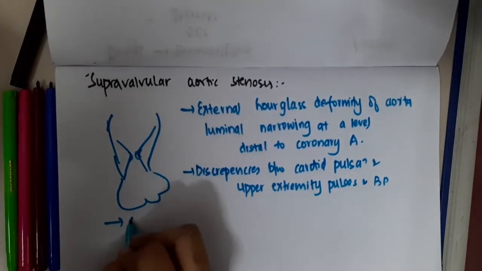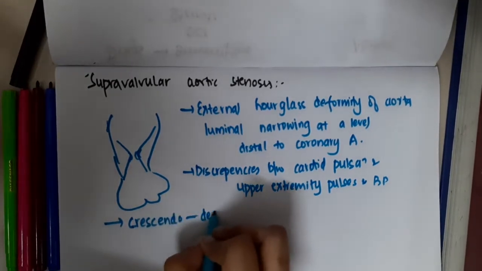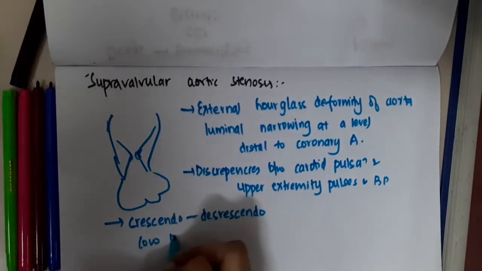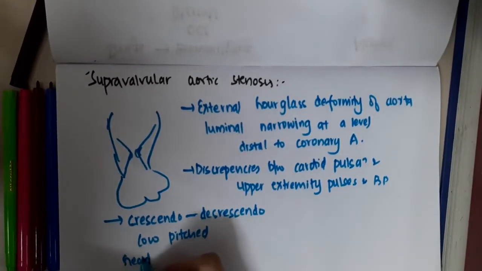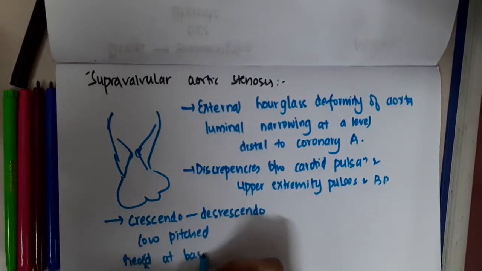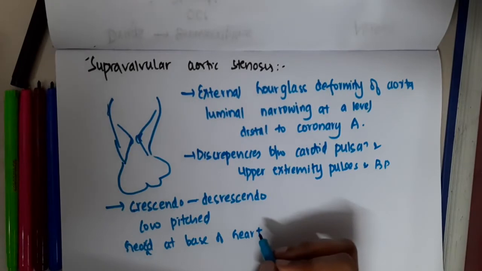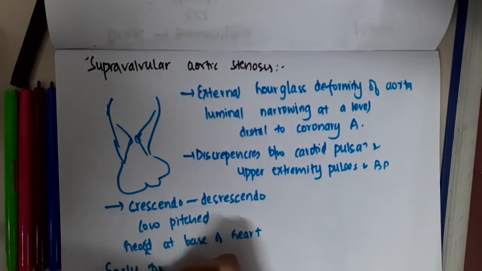In supravalvular aortic stenosis, you will see a crescendo-decrescendo murmur, which is a low-pitched murmur heard at the base of the heart, and this is actually an early diastolic murmur.